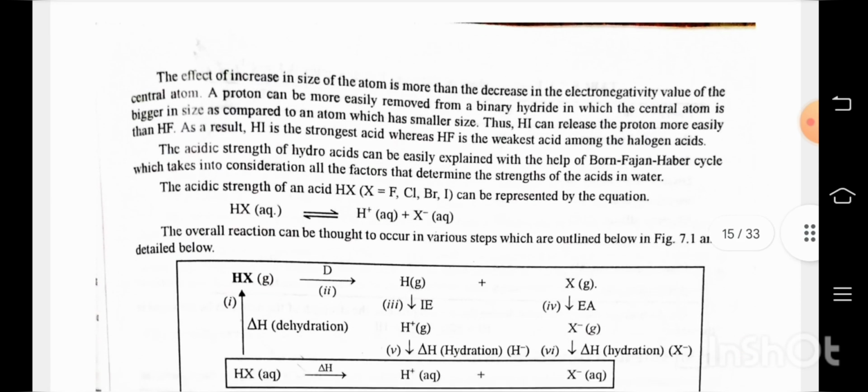The effect of increase in the size of the atom is decrease in the electronegative value of the central atom. A proton can be more easily removed from a binary hydride in which the central atom is bigger in size as compared to an atom which has smaller size. HI can release the proton more easily than HF. As a result, HI is the strongest acid, whereas HF is the weakest acid among the halogen acids.